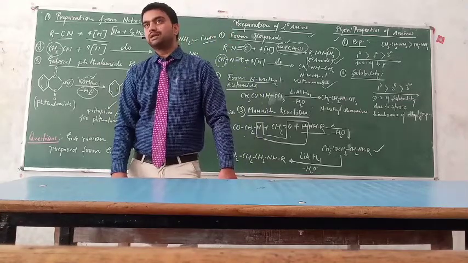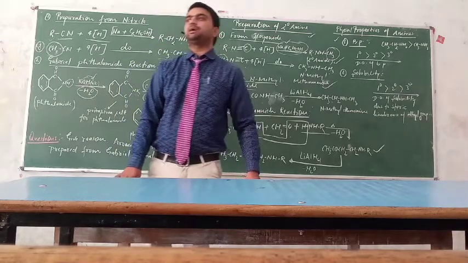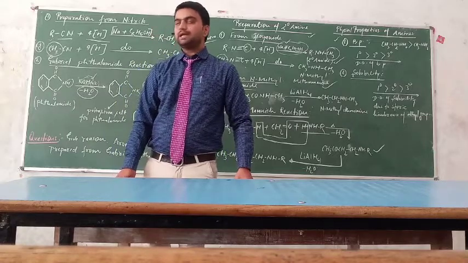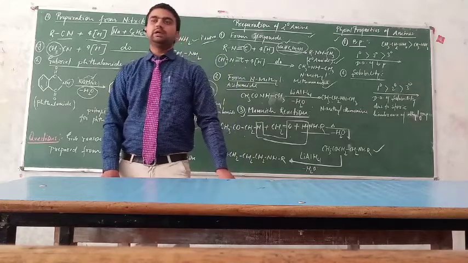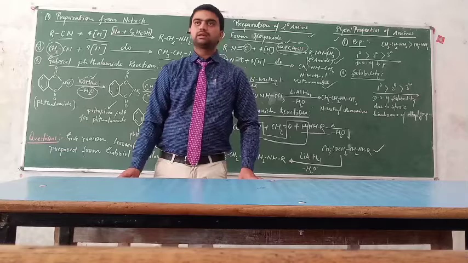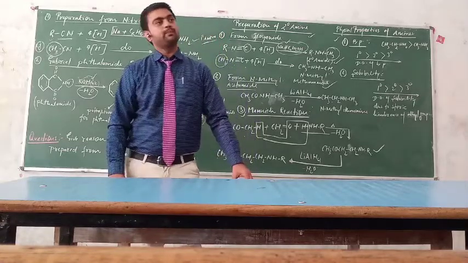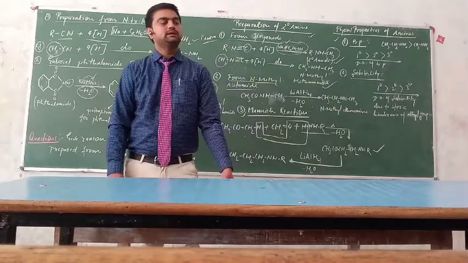Clear? But their boiling point also depend upon the number of alkyl group. That means when the molecular mass of the amine increases, the boiling point will also increase. Clear? But when the branching of the alkyl group increases, the boiling point will decrease.